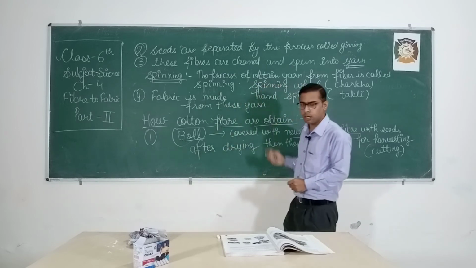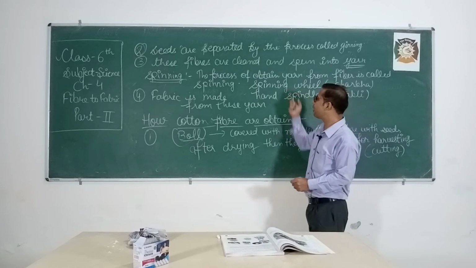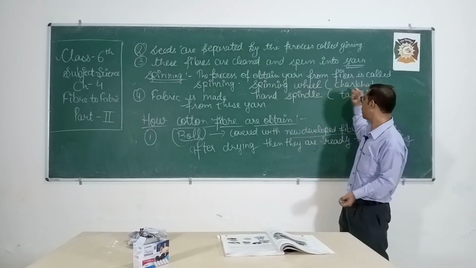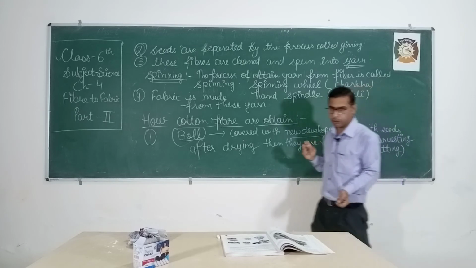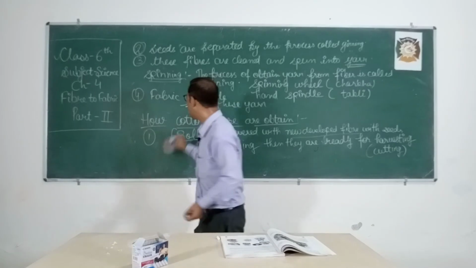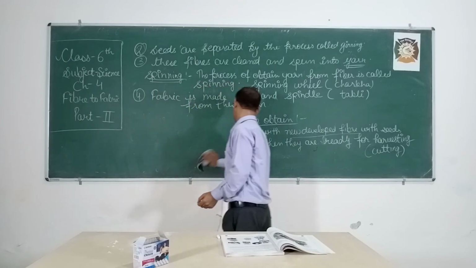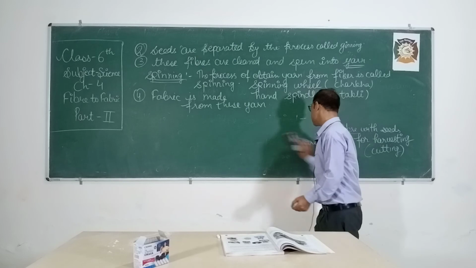Now spinning is done by two machines or two devices, and that is called spinning wheel or hand spindle, or you can call them charkha and takli. So these are the two devices. Now you can write the examples, or what are the uses of the cotton fiber.